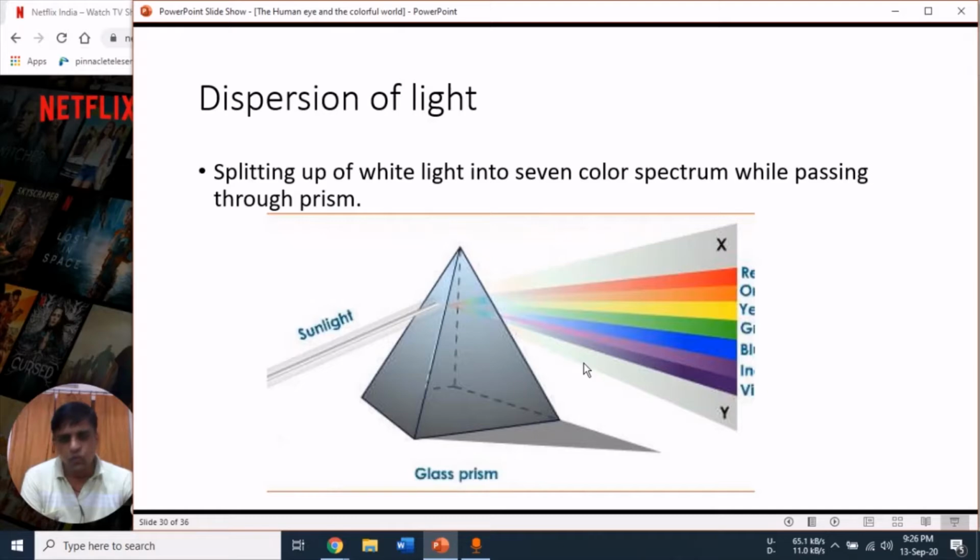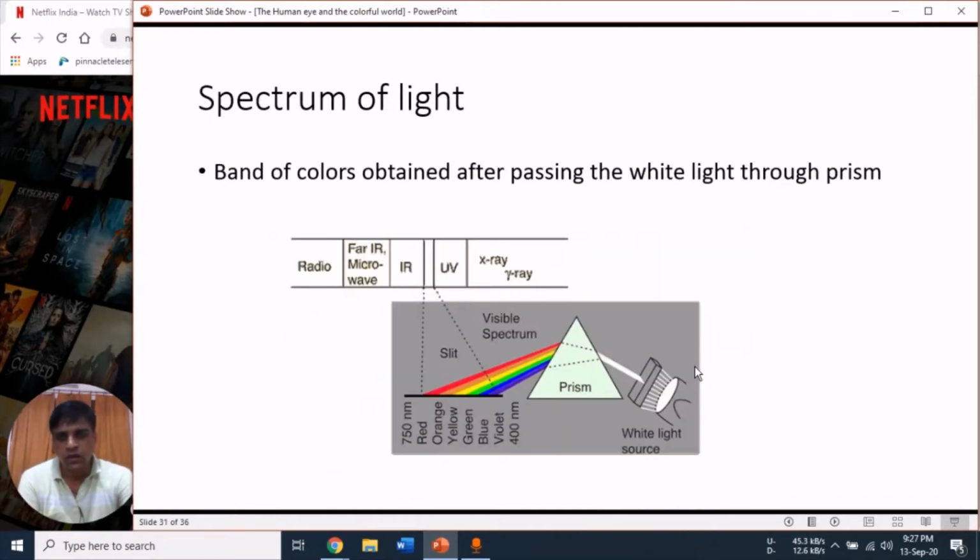The color which has the maximum wavelength deviates least, that is the red color, while the color which has the least wavelength deviates most, that is the violet color, as you can see in this picture. And due to deviation into different colors, this white light splits into 7 colors. Now, what are the different colors and what are the different dispersions of the white light?